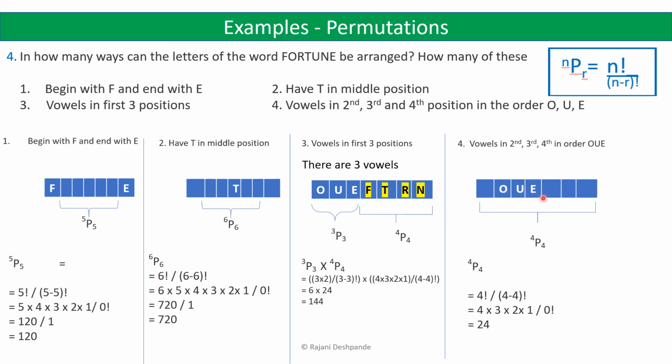So we don't have any choices here, but the remaining 4 positions can be filled in 4p4 ways. So 4p4 is equal to 4 factorial divided by 4 minus 4 factorial, which is equal to 24, because 4 into 3 into 2 into 1 divided by 0 factorial, which is 1, that is equal to 24.